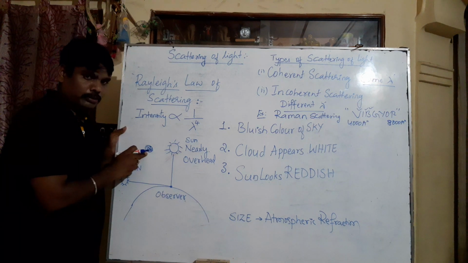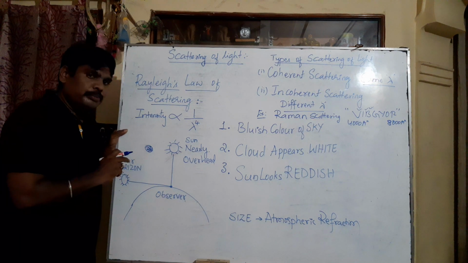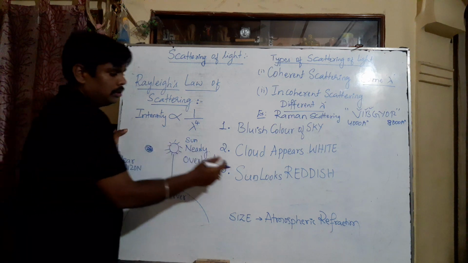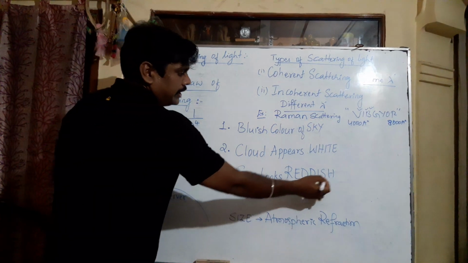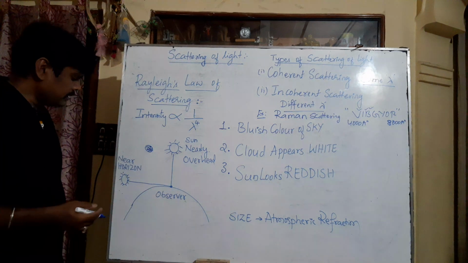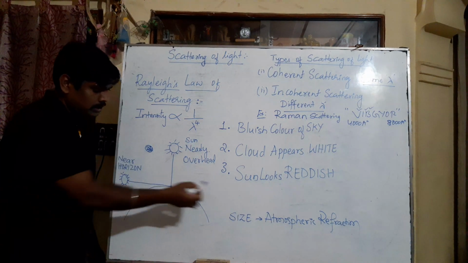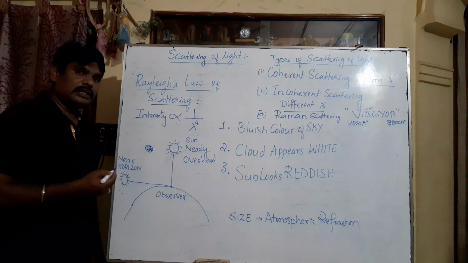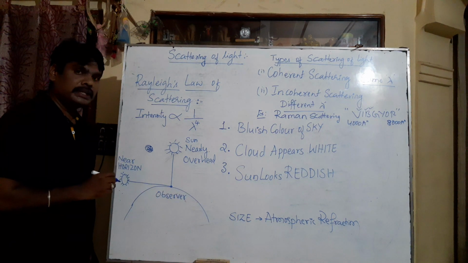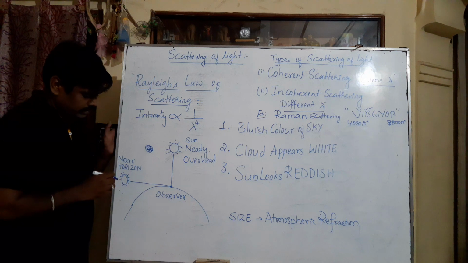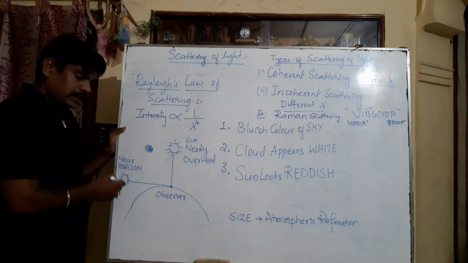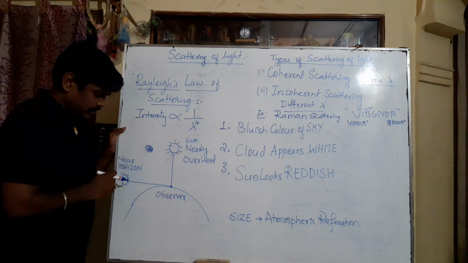So in the cloud formation, that's why cloud appears white. Last one, sun looks reddish in color. Obviously everyone can see during dusk and dawn the sun appears reddish. That color is specifically called crimson red. Crimson, do you know what is crimson? It is almost equal to brick red, we call it.